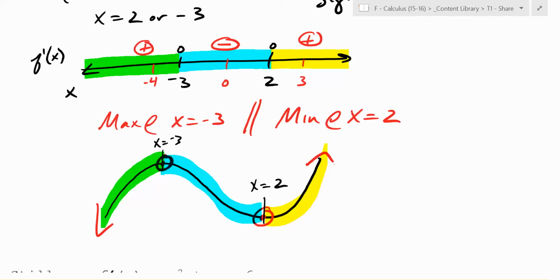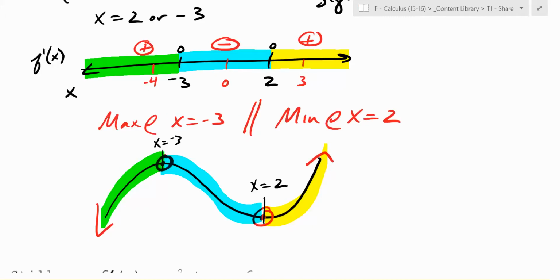So, one big question though, are those points? Is x equals negative 3 a point? Is this a point? Neither one of those are points, they're just x values, right? So I might ask you, you don't do it, you're just going to answer this question for me. If you wanted to find the y value, what do you traditionally do? You take the function, you take the x value, and what do you do? Plug it in. Here's the thing, do we have the function? No, what do we have? The derivative. We don't have the function.